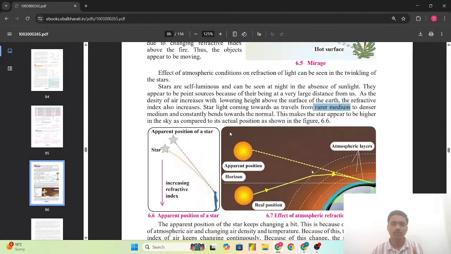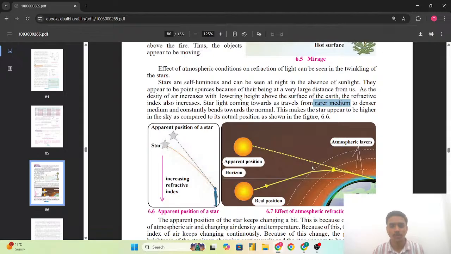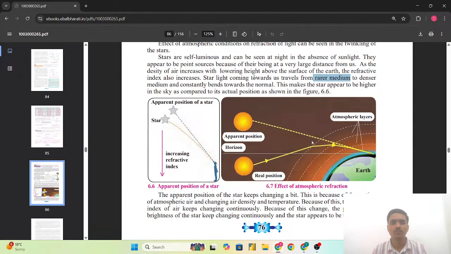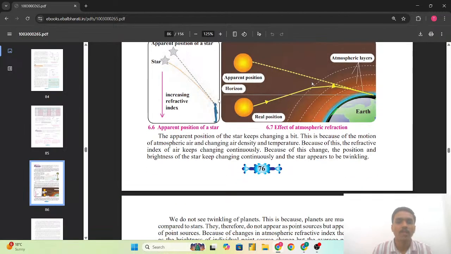This is because of the refraction of light principle, as the light ray is traveling from the rarer medium to the denser medium, so the light bends towards the normal. This is the effect that makes it appear that the stars are farther away from us, but their actual position is nearer. So the apparent position of the star keeps changing a bit.